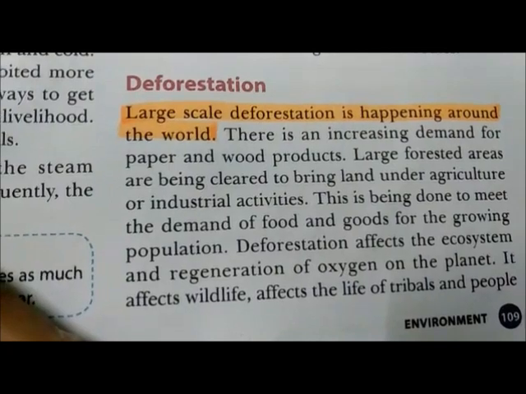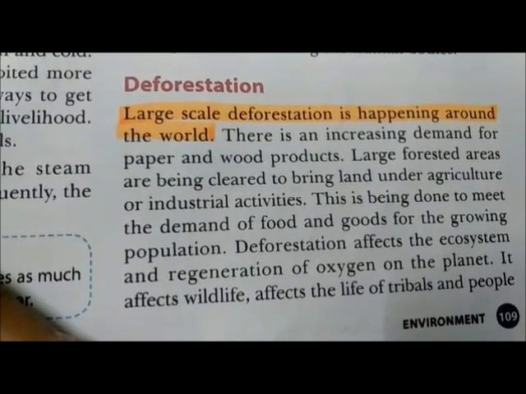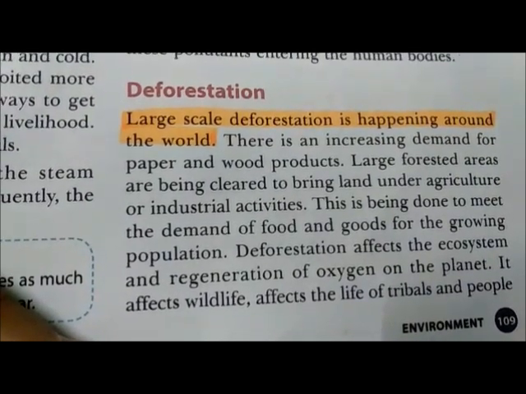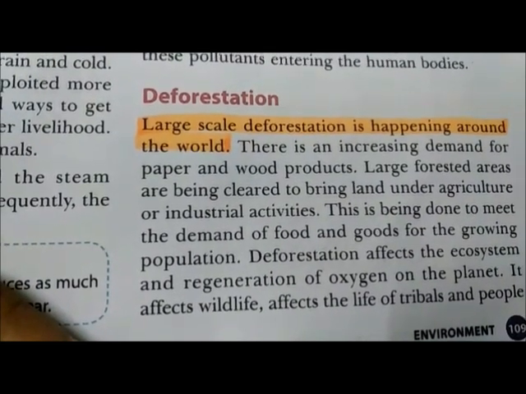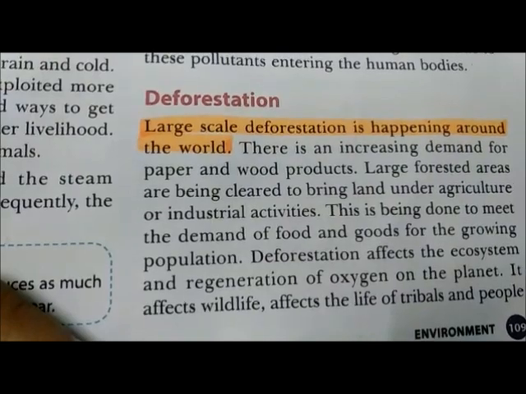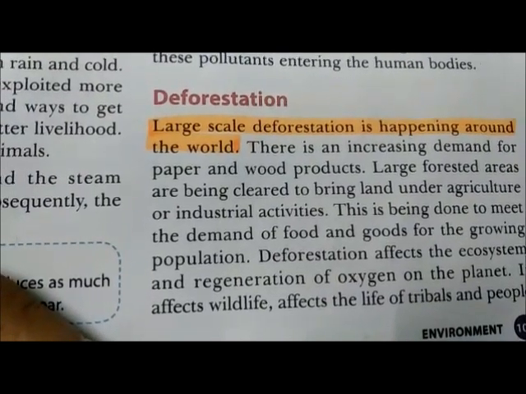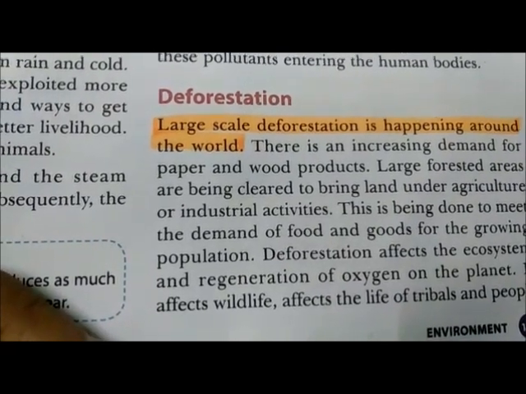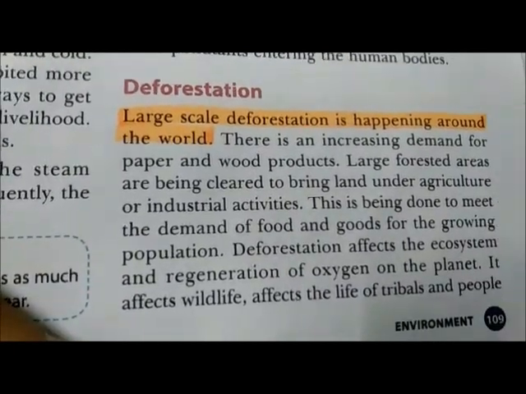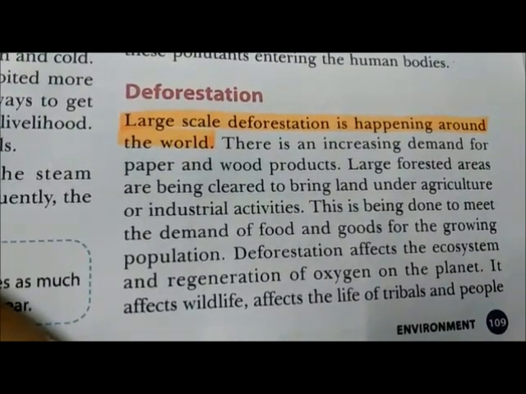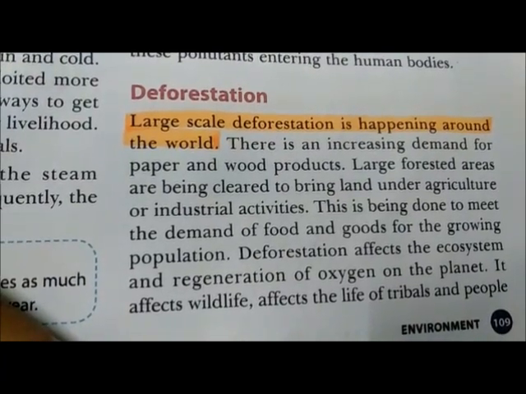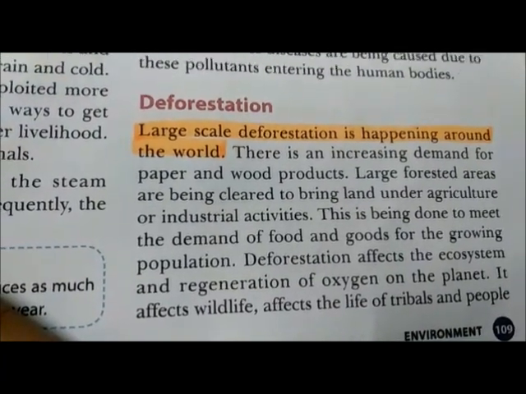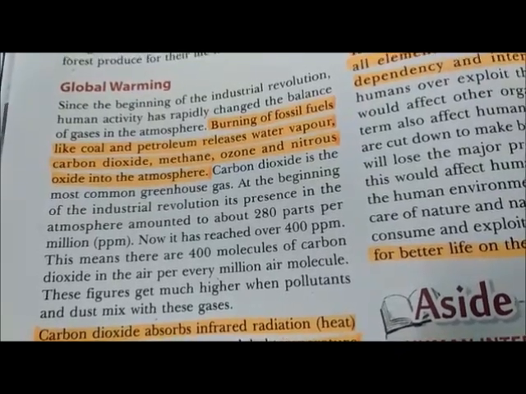Number 2, to bring land under agriculture or industrial activities. Number 3, to meet demand of food and goods. That is for growing demand to fulfill the population. All of these give some negative effects on our ecosystem, wildlife and tribal population. Next effect is global warming.